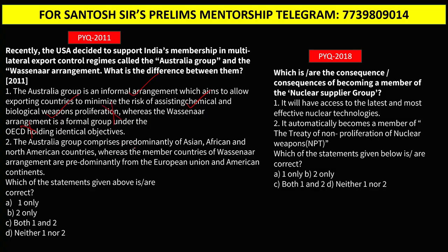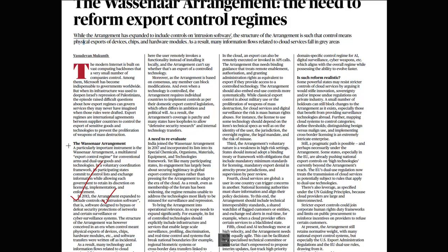Australia Group comprises predominantly of Asian, African and North American countries, whereas the members of Wassenaar Arrangement are predominantly from the European Union and American continent. Guys, this is not right because the Australia Group also has mostly European and Western countries. So this statement is also incorrect. So the answer is neither one nor two. Guys, you can see this can be asked in UPSC.